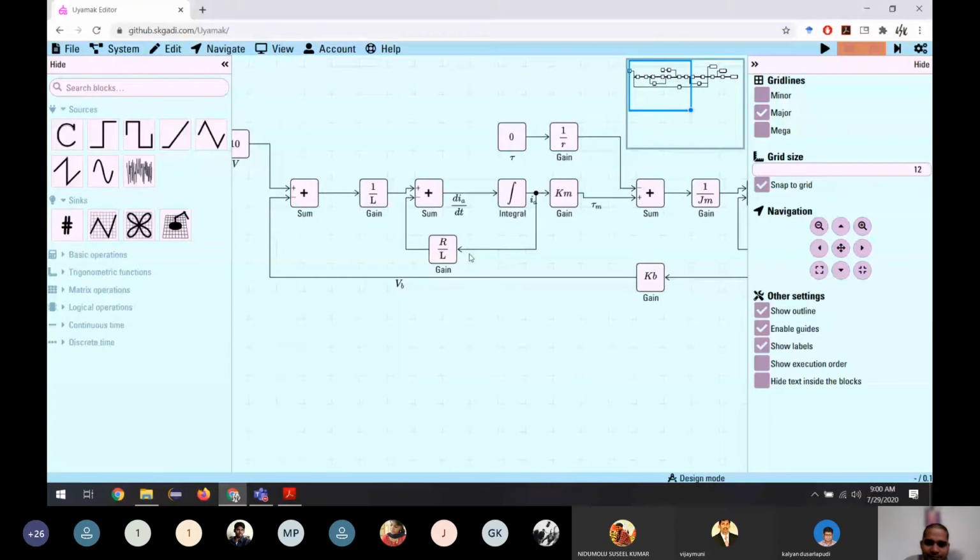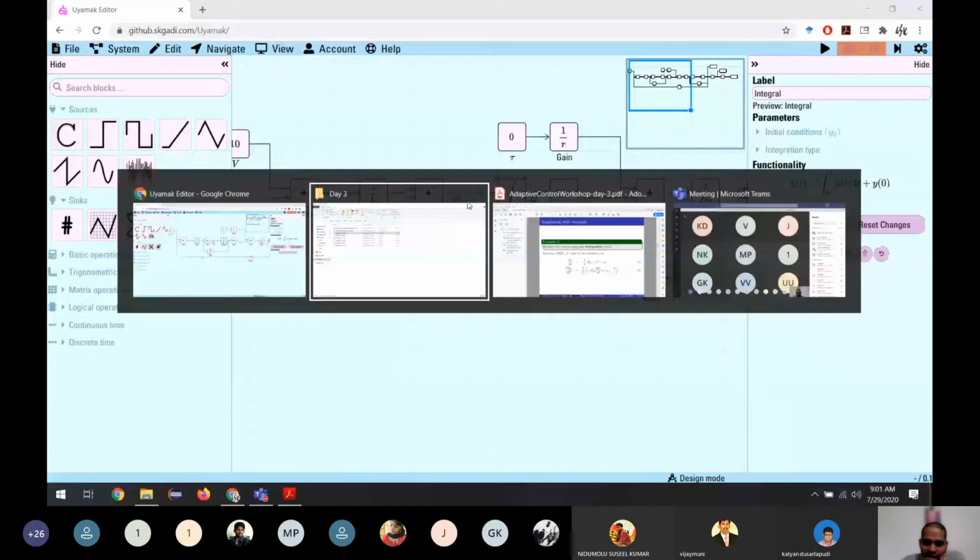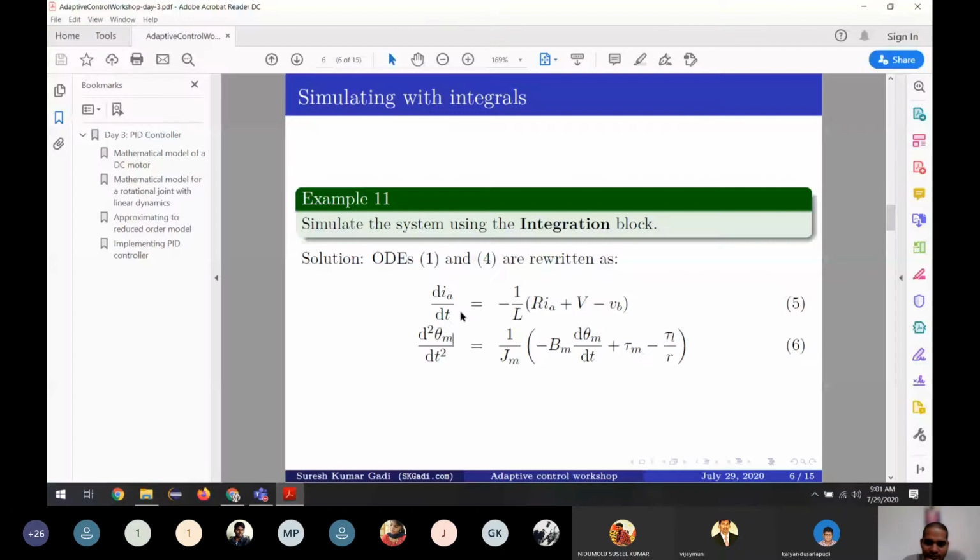It's current, the derivative of the current. So this is current and this is I_A dot. It's difficult to spot the dot on top of I, so that's why I'm using dI by dt, but I can even say that it's I dot. So it's this integration, this is I and I dot, but we know as per the formula, I dot or dI by dt is equal to this formula, right? So what does it say?